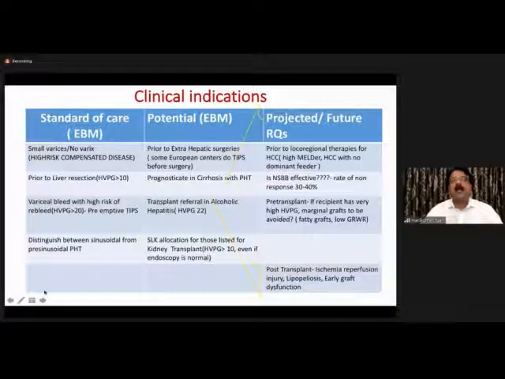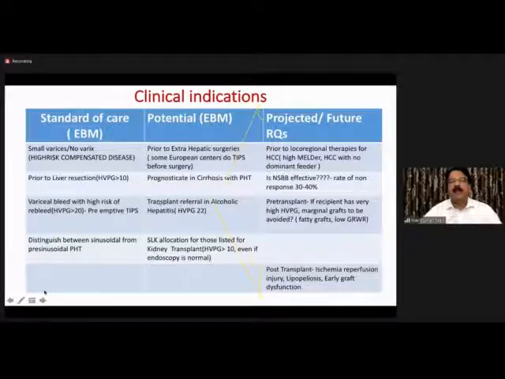We have expansion. And regarding potential indication, as was shown, prior to extrahepatic surgery, looking at pressures and TIPS is an upcoming indication. Then prognosticating cirrhosis with portal hypertension. We do have imperfect tools like MELD score and CTP, and neither of these, in fact, precisely predicts when am I going to decompensate. Patients keep asking, when am I going to decompensate? Up to how many years can I go in this decompensation phase until I need a transplant? So the answer to that, unfortunately, cannot be had from MELD scoring or CTP or even endoscopic findings.